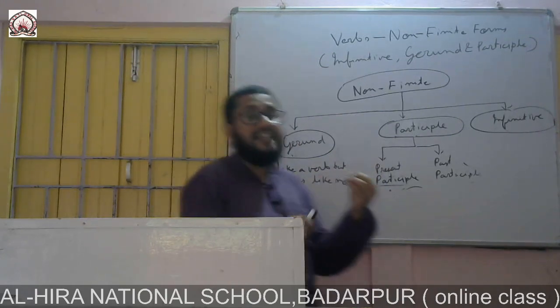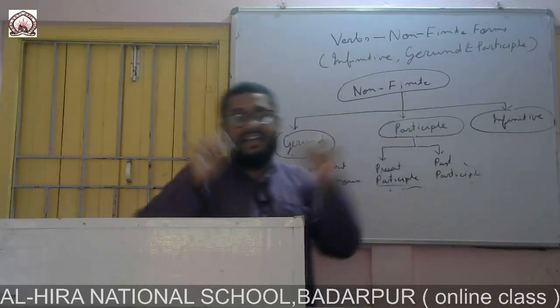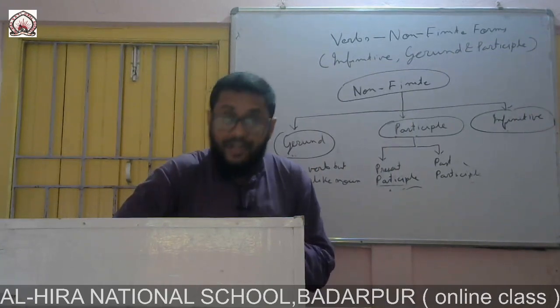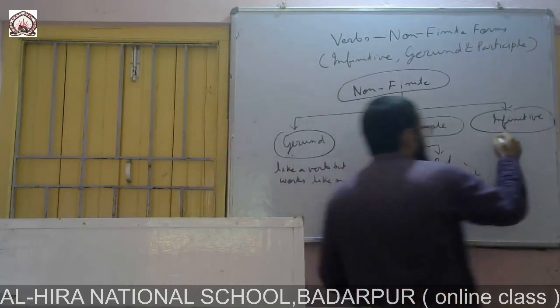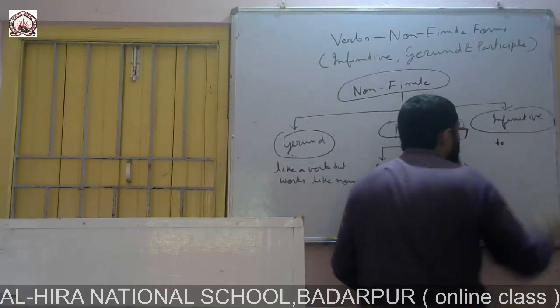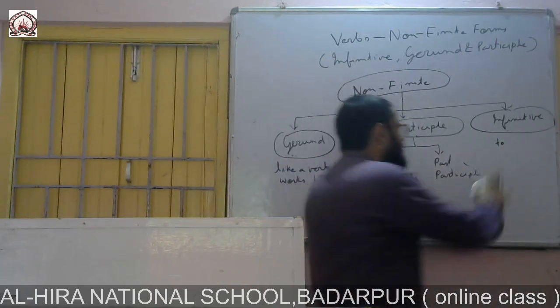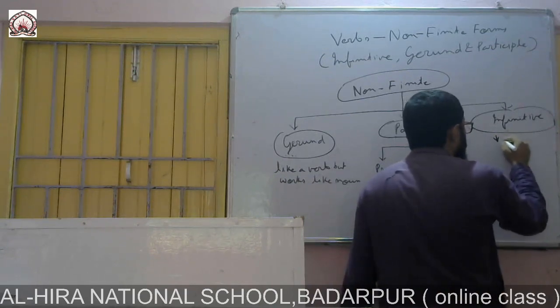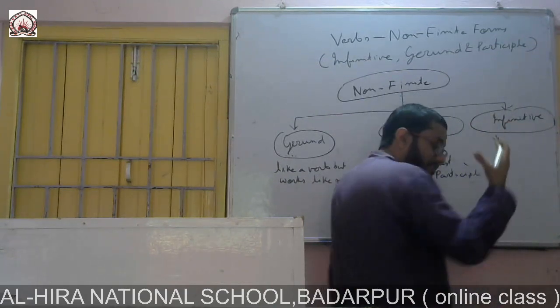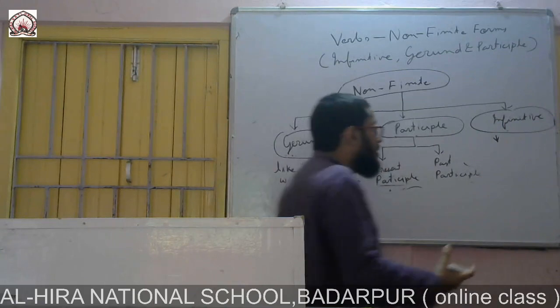Infinitive is somehow like gerund, but in gerund ing is there. But in infinitive to will remain, in most of the cases, and it will be working like a noun. It is a verb, also the presence of the verb will remain.